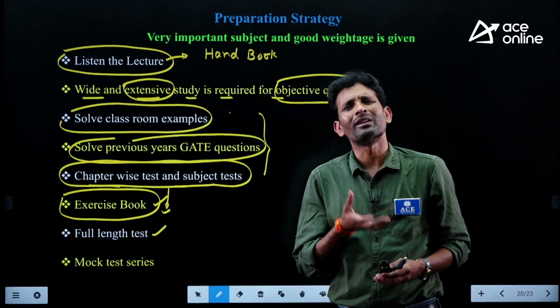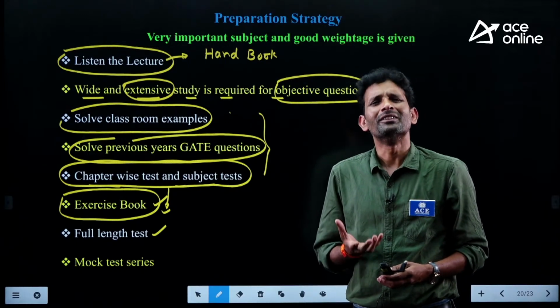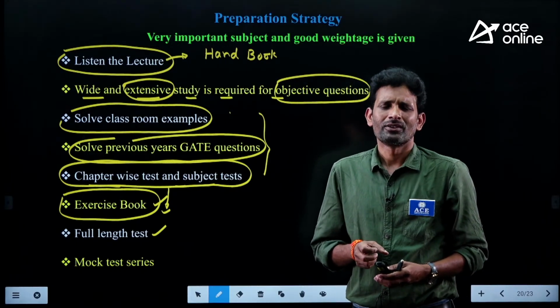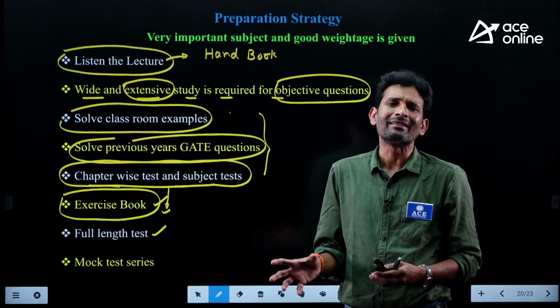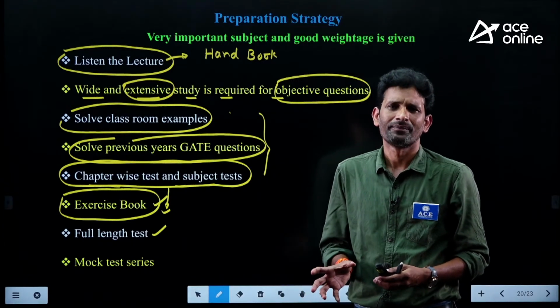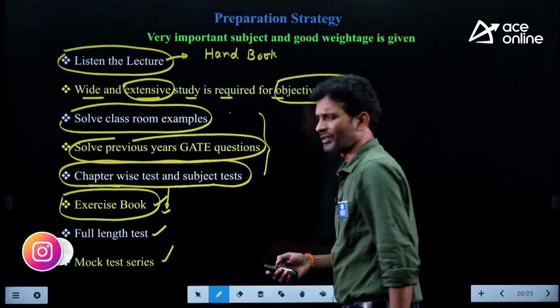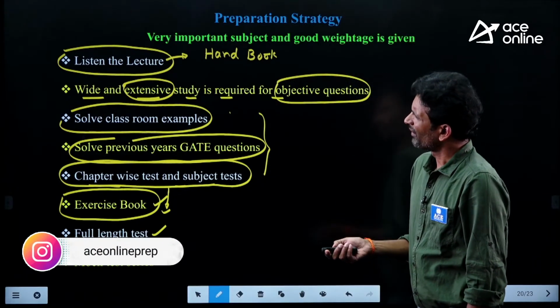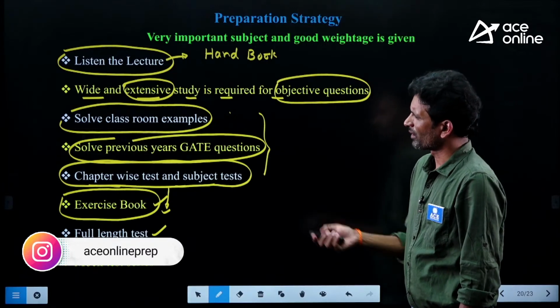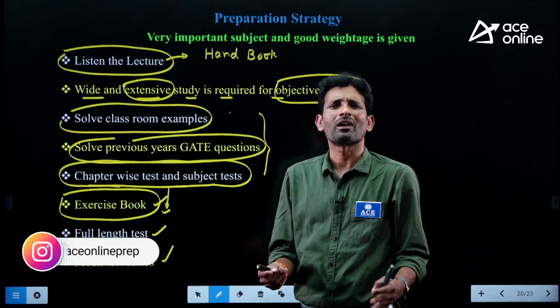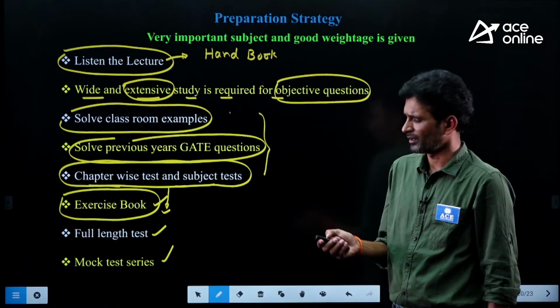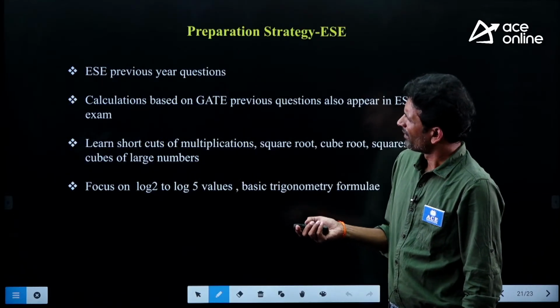Even if you are scoring fewer marks, you need not degrade yourself, because that will help you strengthen the subject. Now after that, try to attend the mock test series. If you follow this pattern, you will have one conclusion related to this particular subject.